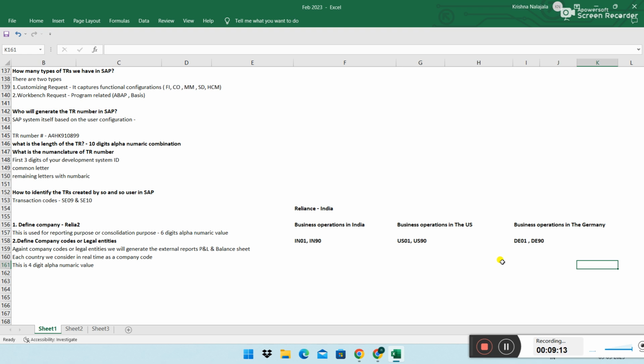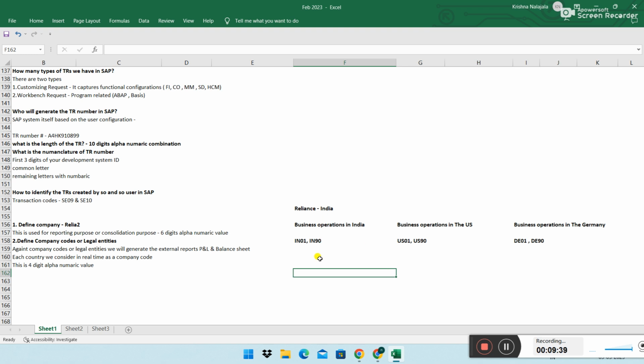Otherwise, you don't know what to do in real time, right? I'm suggesting create 3 company codes: 2 company codes in India, and one company code other than India. Why I'm telling to create in India is, when you're working in the controlling module, we need similar company codes. That is the reason I'm telling.